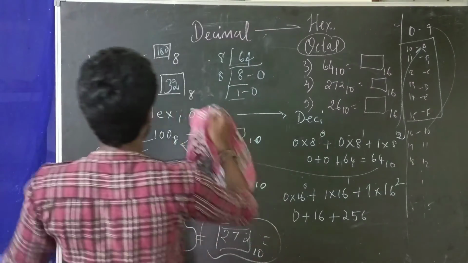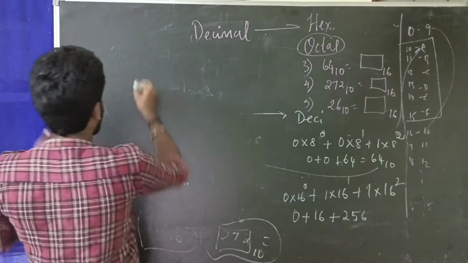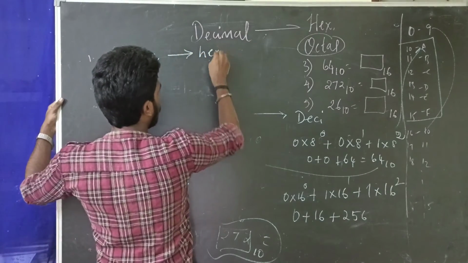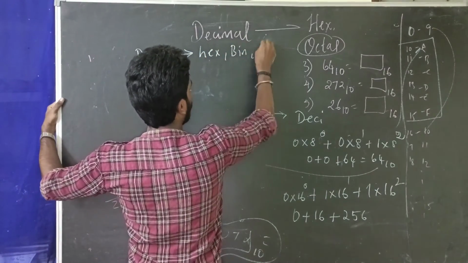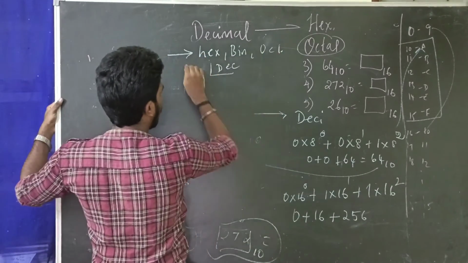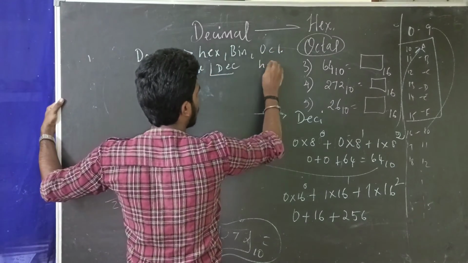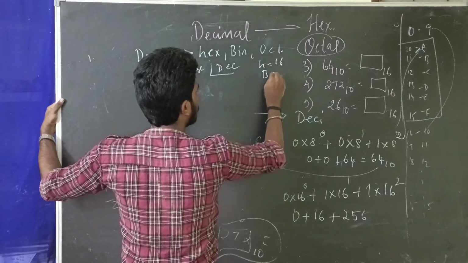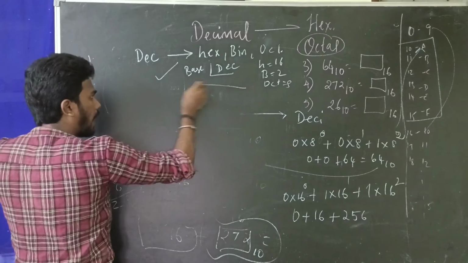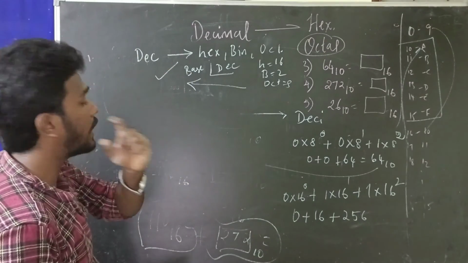Putting it simply, I give you a quick recall. To convert a decimal number into hexadecimal, binary or octal, simply divide the decimal number by the base value. Base value of hexa is 16, binary is 2, octal is 8. This is one conversion. If you want to convert back to decimal, you apply the respective base values.